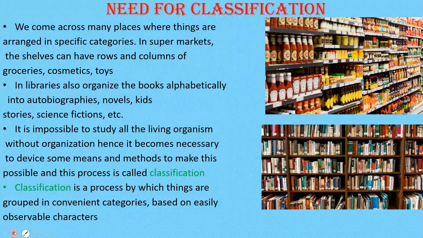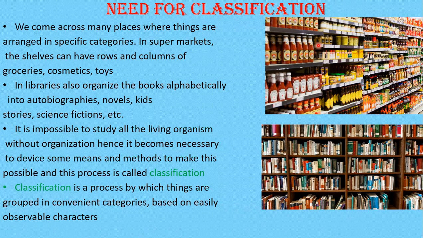Okay. Now we'll see why there is a need for classification. Simply you can see in this picture, this is a supermarket picture where all the things are arranged in rows. Whenever we go to many places, all the things are arranged in different rows, different columns, in a particular way.